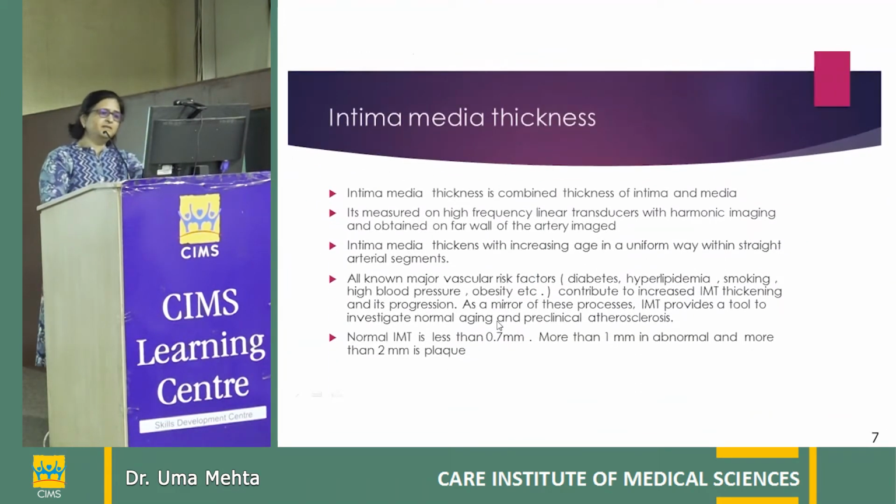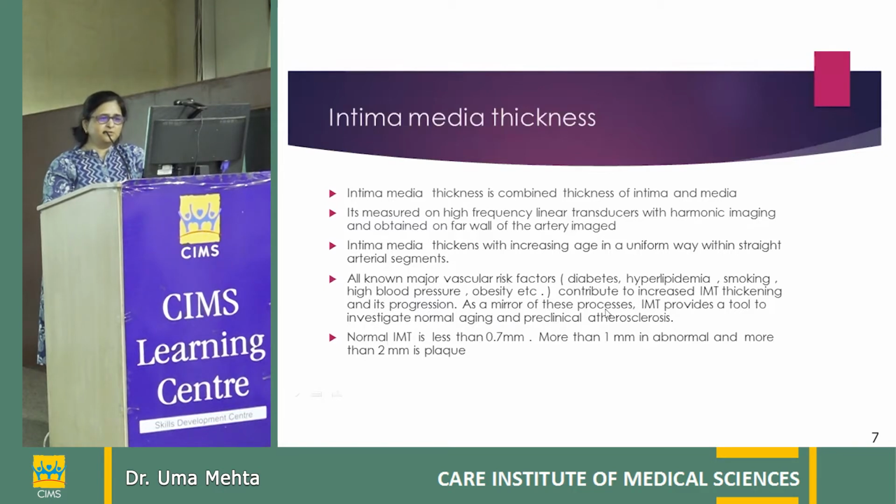Now, intima media thickness is the combined thickness of the intima and the media, because we cannot separate the 2 layers perfectly. We require a high frequency linear transducer and harmonic imaging, and it is usually obtained on the far wall. Intima media thickens with increasing age in a uniform way within the straight arterial segment. All known major vascular risk factors like diabetes, hyperlipidemia, smoking, high blood pressure, and obesity contribute to increased intima media thickness and its progression.